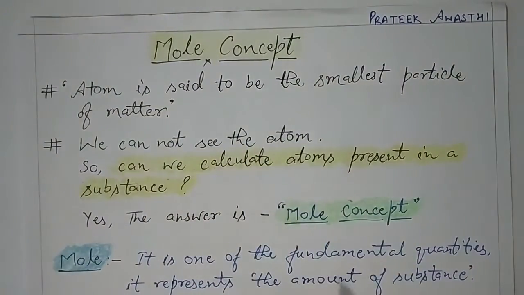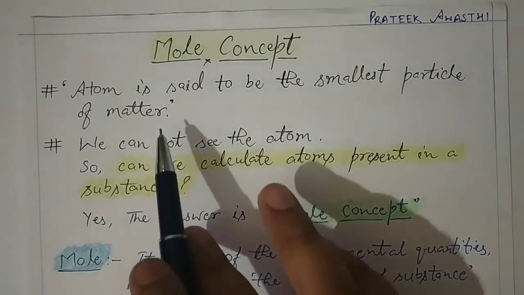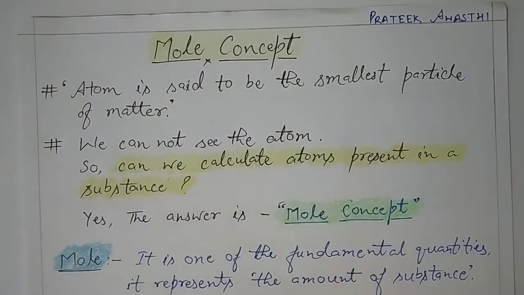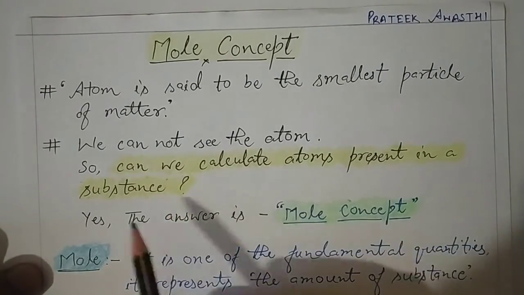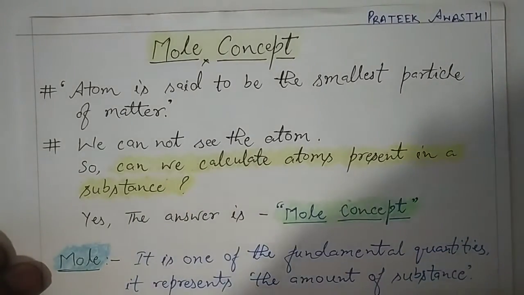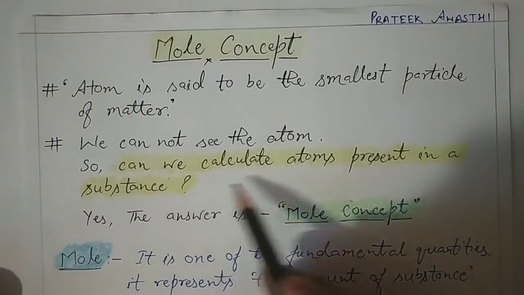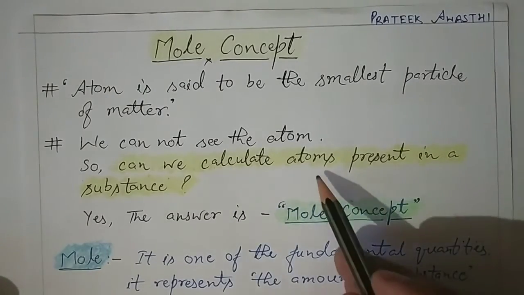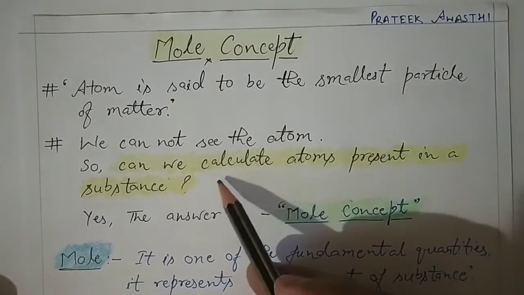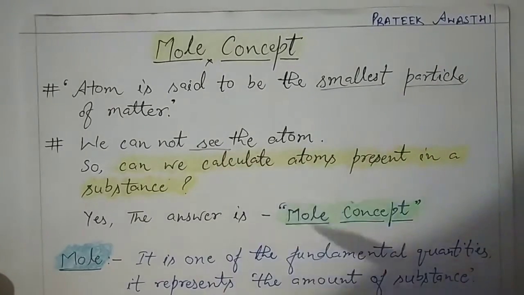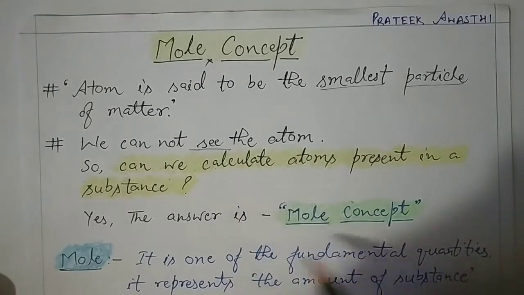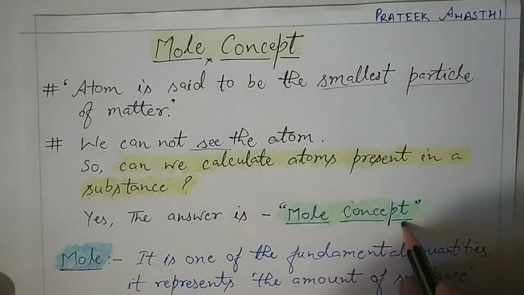Okay, but if we cannot see the atom, then if anybody asks you, can you calculate the atoms present in a substance? Means if any amount of substance is given to you and somebody asks you how many atoms are present, but we know that it is the smallest particle and it cannot be seen, then how can you calculate it? The answer is by using mole concept.